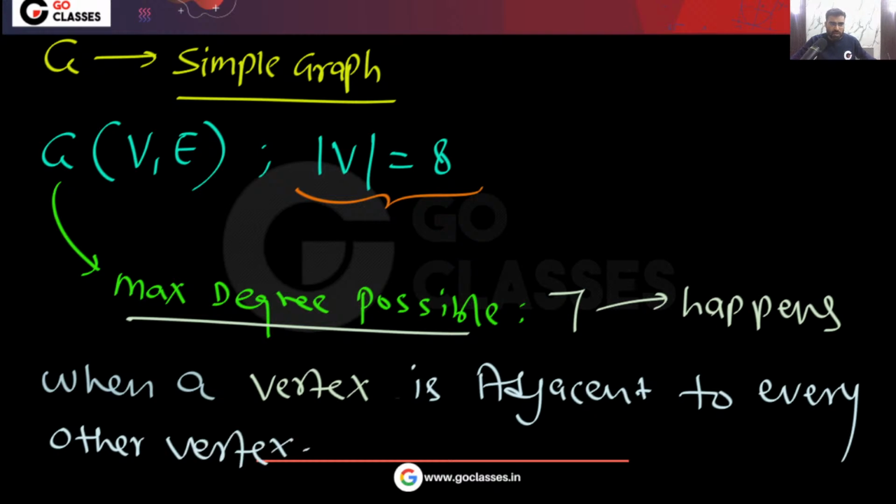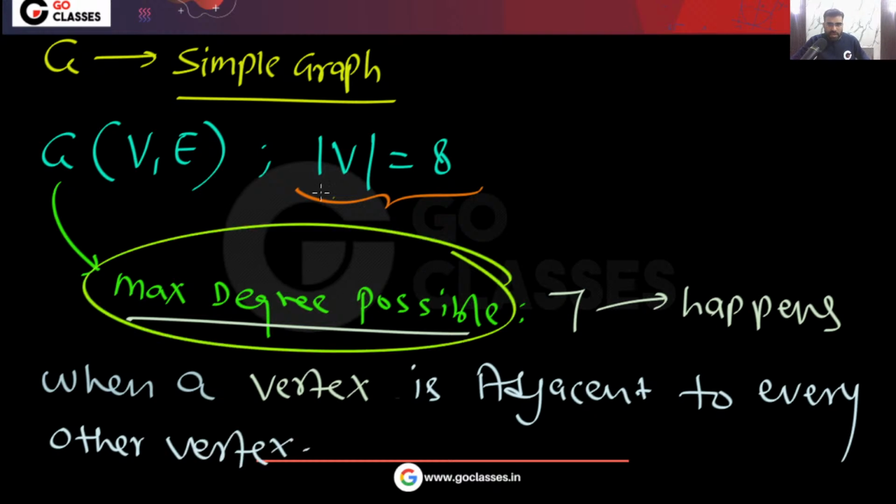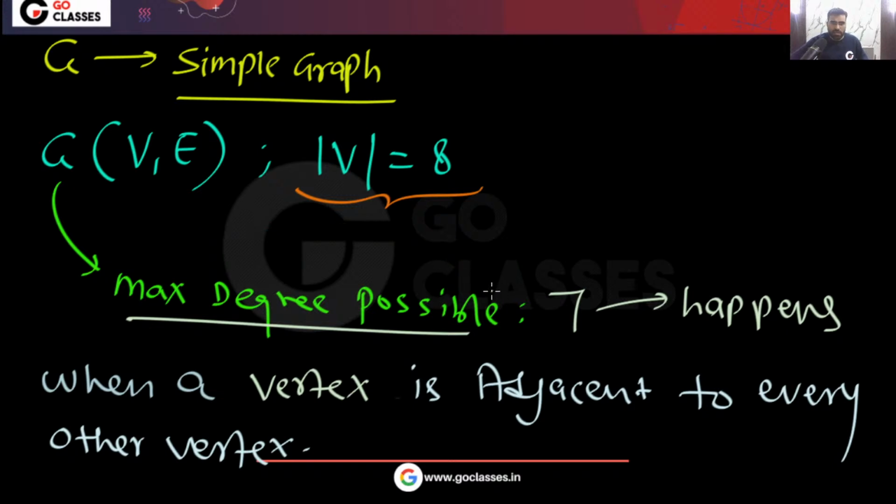Agree with me? Okay. So very simple point. This is the maximum degree possible, and this will happen when a vertex is adjacent to every other vertex.